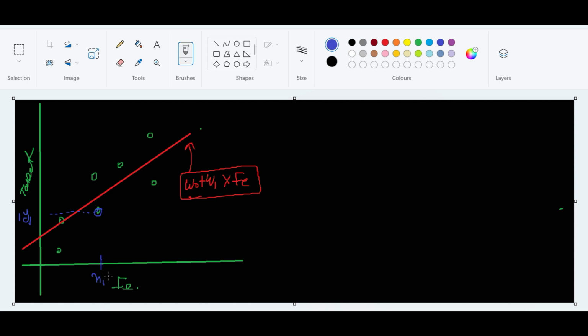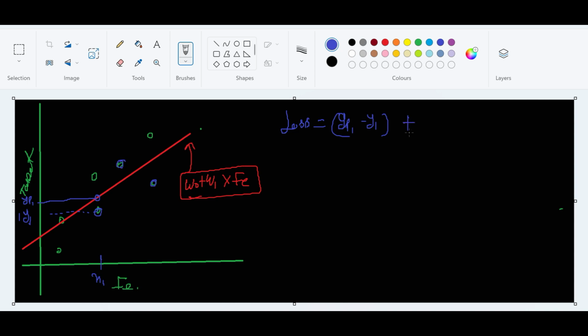If you see, for this X1 data, in our prediction line we are predicting this YP1, right? So basically, there is a gap here. Let me write loss. So this gap is YP1 minus Y1. Similarly, on each point, we have some gap.